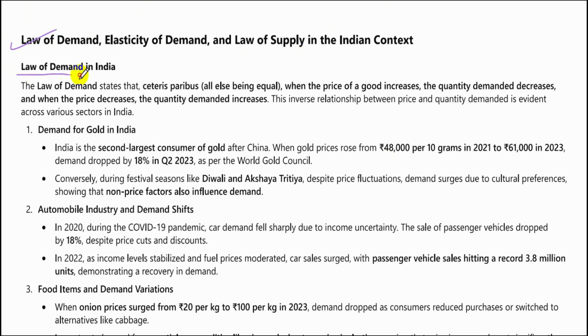Let's look at Law of Demand. The Law of Demand states that ceteris paribus, all else being equal, when the price of a good increases, the quantity demanded decreases, and when the price decreases, the quantity demanded increases. This is an inverse relationship between the price and the quantity demanded and is evident across various sectors in India and everywhere else. Let's look at demand for gold in India.